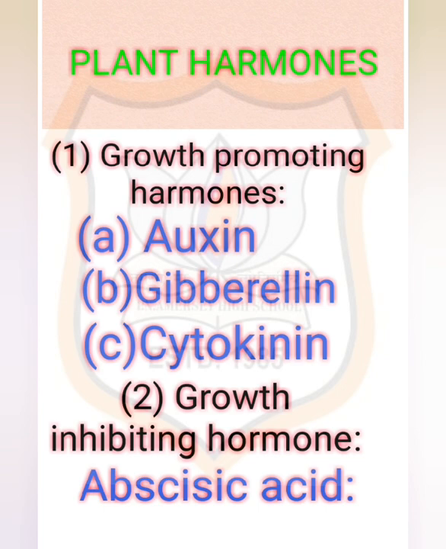The second one, gibberellin. Gibberellin helps in the growth of the stem. And the third one, cytokinin. It is naturally present in higher concentration in areas where rapid cell division occurs, in fruits and seeds. It is found in more concentration there and also it promotes cell division. The next one, growth inhibiting hormones. Abscisic acid inhibits plant growth. Its effects include wilting of leaves. So these are plant hormones.